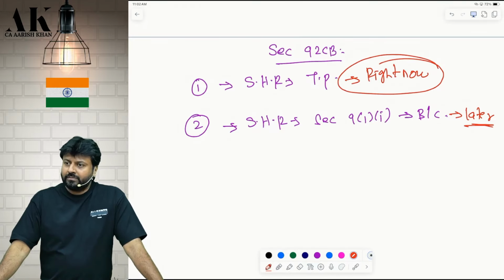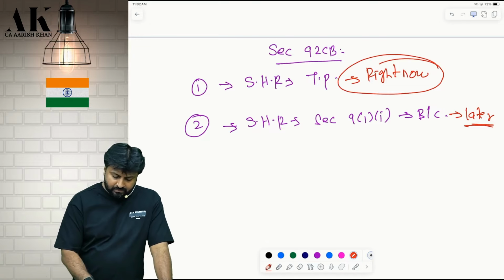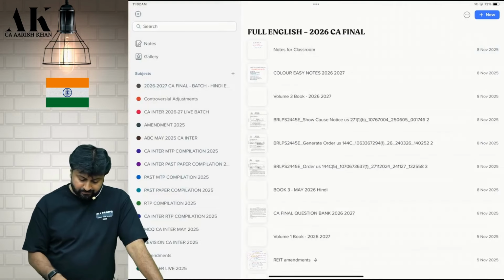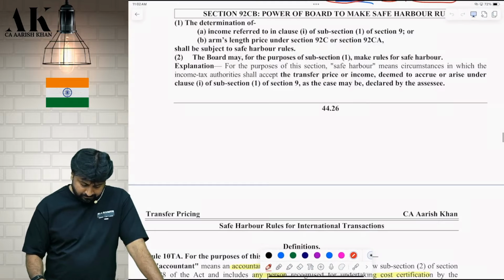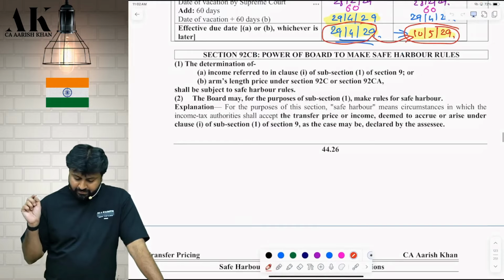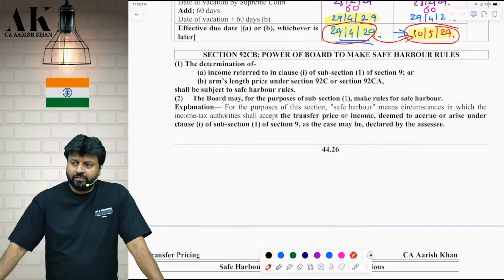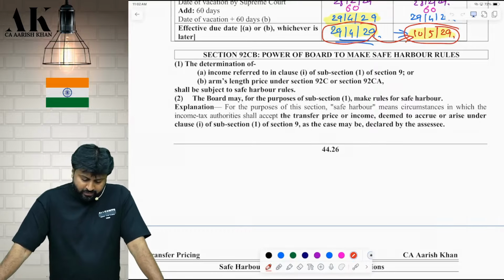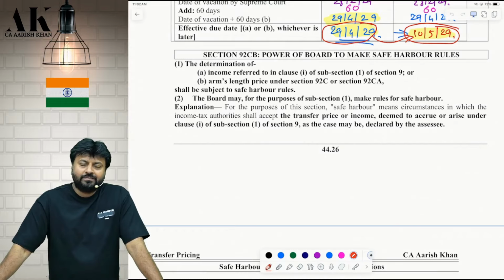I will be dealing with all the things from the ICAI material only, whatever ICAI has released, which I have put in our book also. Pay absolute attention, please. Page number 44.26. See the board, all of you. You can read it from the board or you can open your book if you have. Everybody has to learn from here only. Recording students, I am talking to you. Jan 26 students will also learn from here. May 26 students will also learn from here. September, Jan 27, regular batch, fast track batch, free students, paid students, everybody will learn from here only.